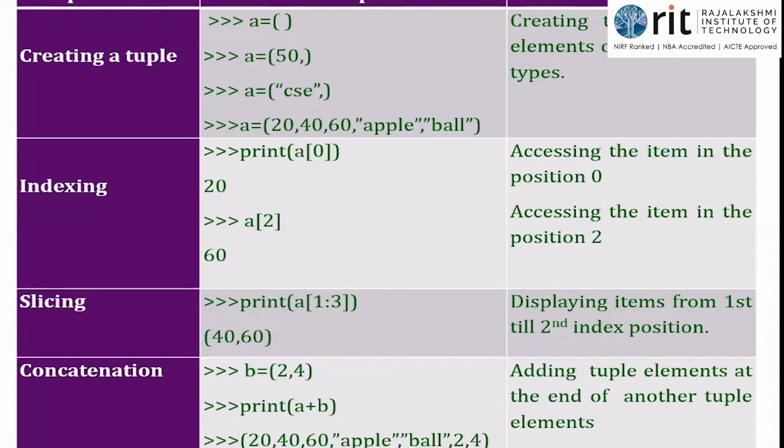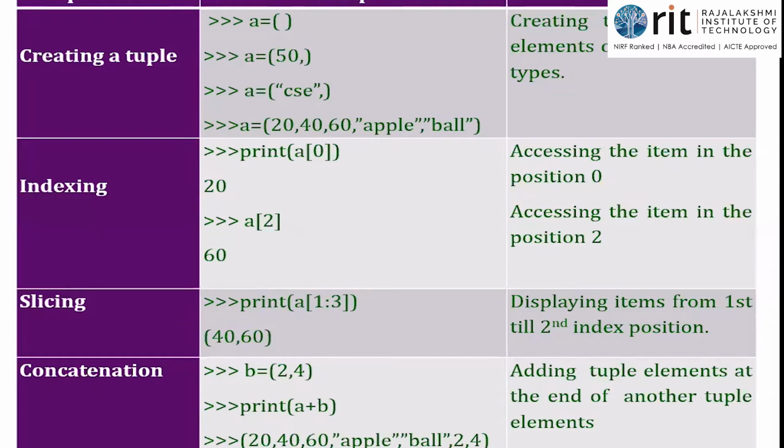So what happens here? I will not be allowed to add values in it because I might have string values also. This is not for addition. When I give a plus symbol between two tuples, two lists or two strings, then it is only for concatenation. So it is 20, 40, 60, apple, ball. So I'll be retaining all the values from A, followed by including the values of B, 2, 4.